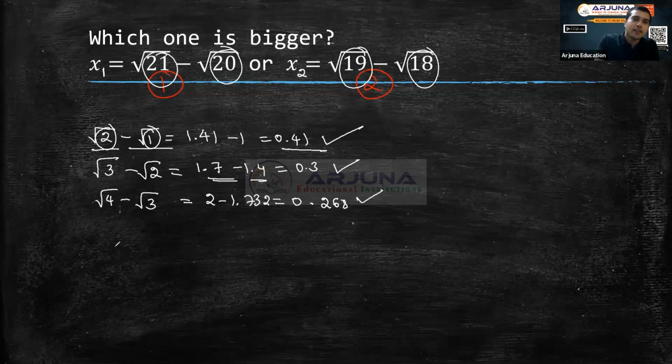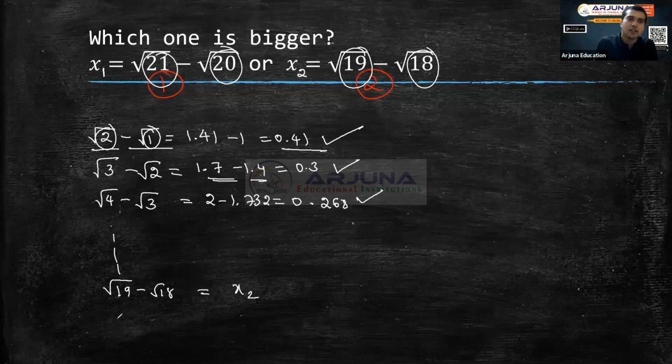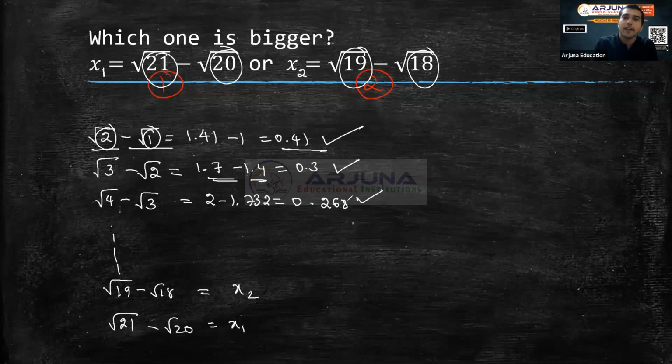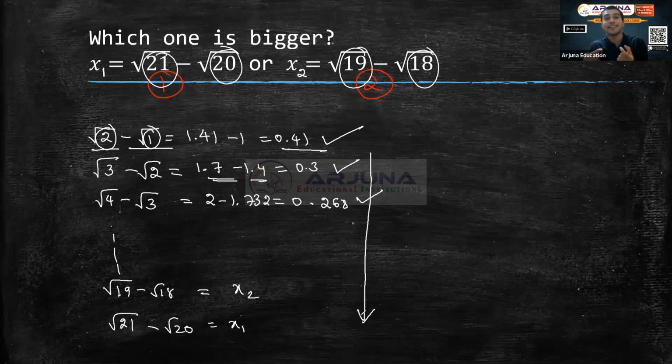And when you increase the numbers, surely you will get root 19 minus root 18, some particular value, which is x2. Next comes actually root 20 minus root 19. Next comes root 21 minus root 20, which is x1. As the numbers are increasing, you can observe clearly, yes or no? The values of the differences are decreasing.